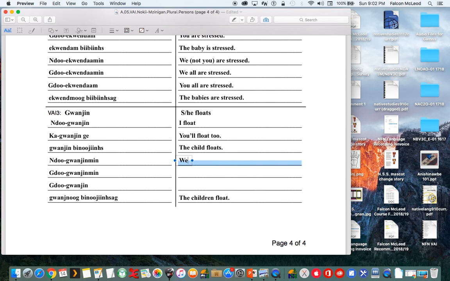So we exclusive, we, not you, float, we all float. Well, it would be pretty cool if we could translate Stephen King's It into Ojibwe. And then the last one, you all float.